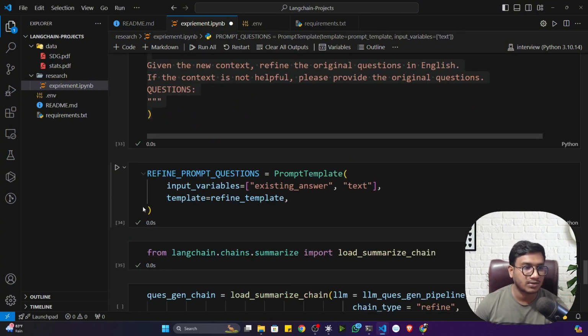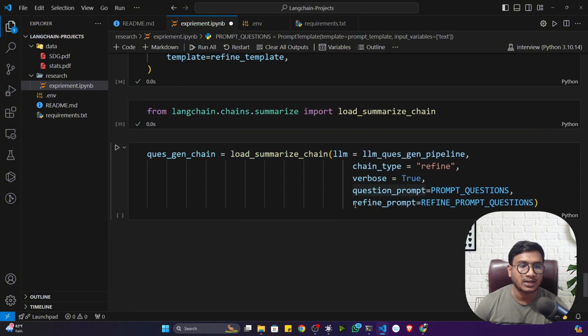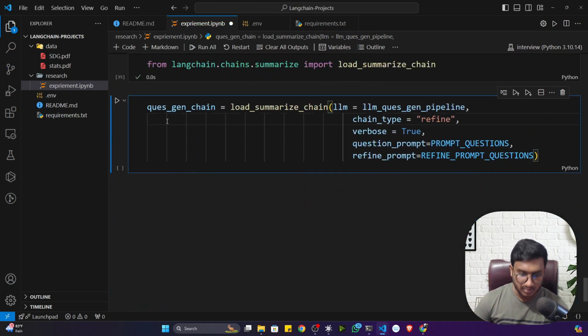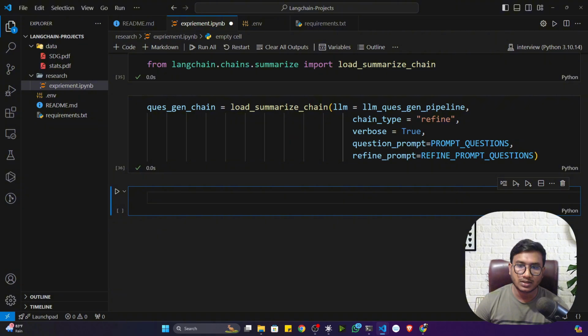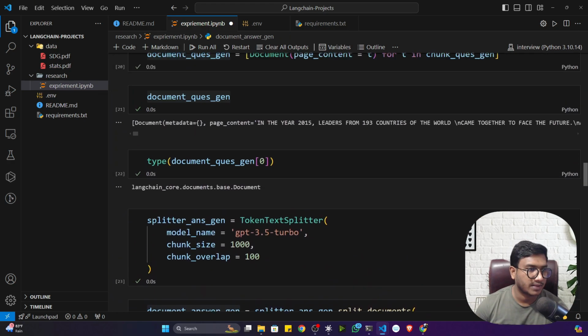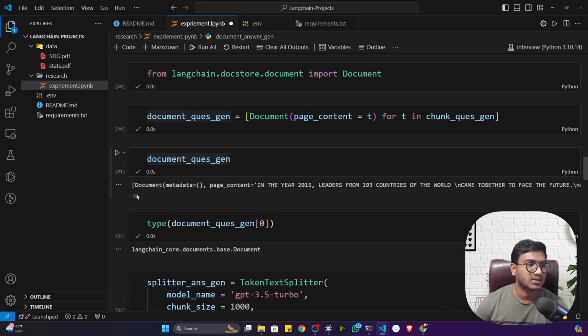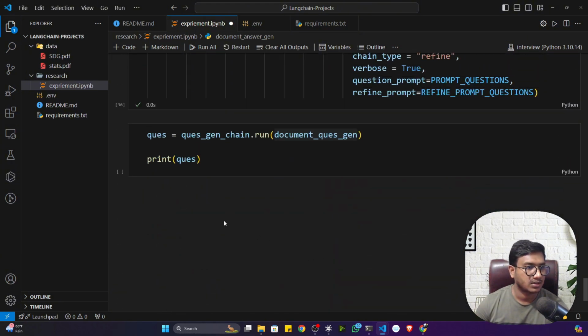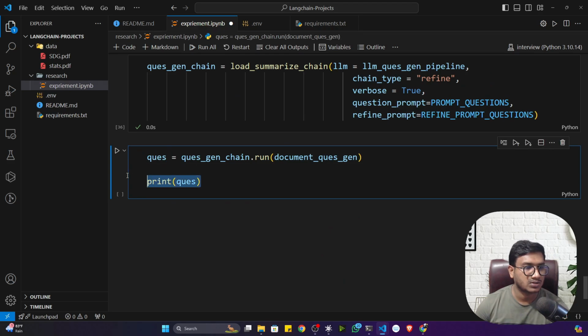First of all it will execute, and whatever question I get, I'll pass to the refined prompt template. Okay, you can see refined prompt template. Now this is going to be my chain. And now simply I'm going to pass the document question, that means the entire document. This document I have to pass to my large language model, and it will give me the questions, and these questions I'm printing.